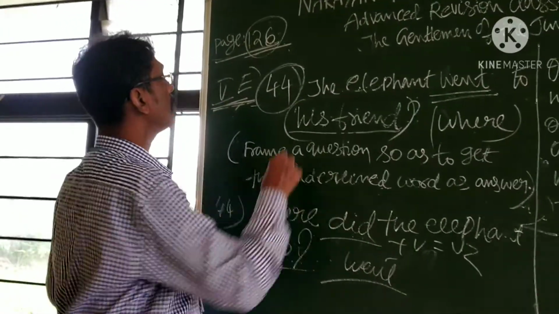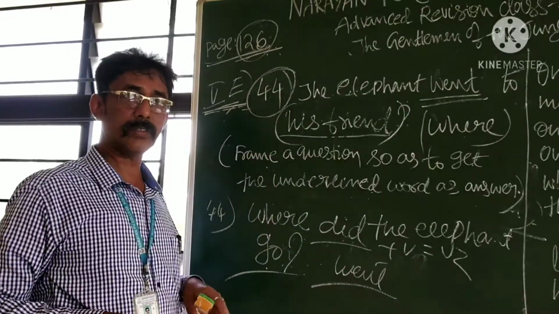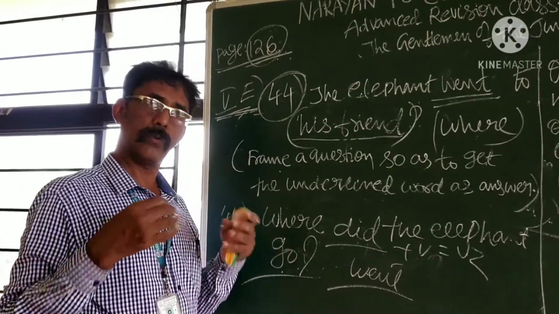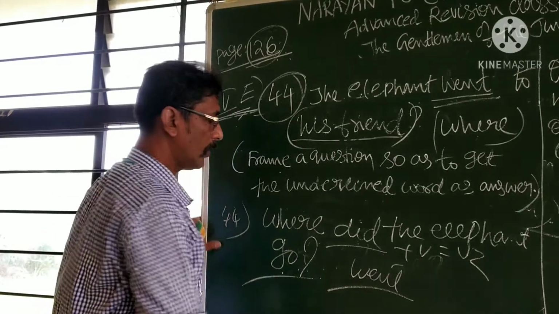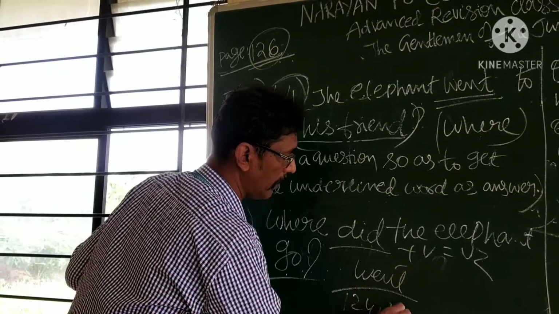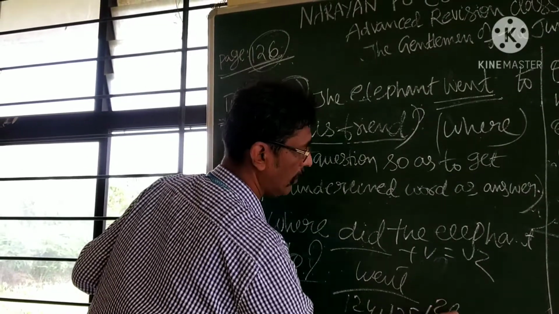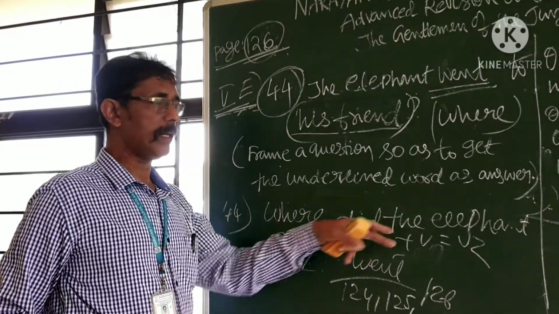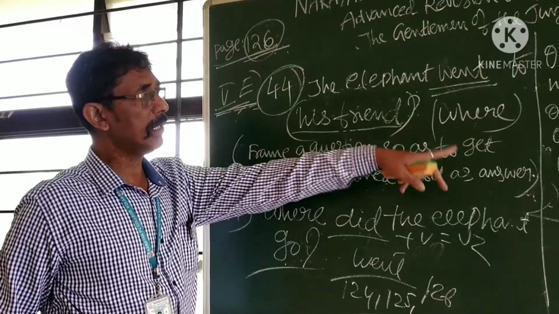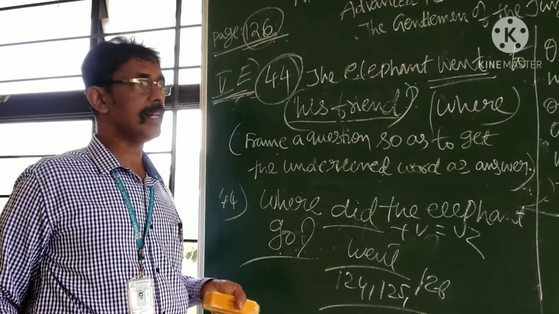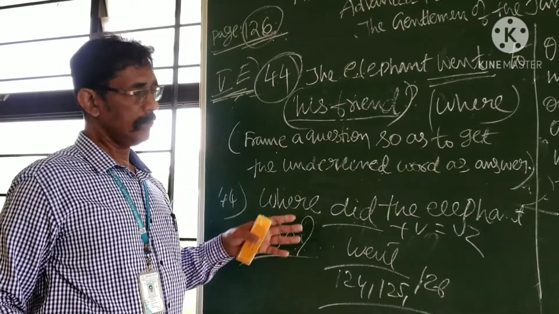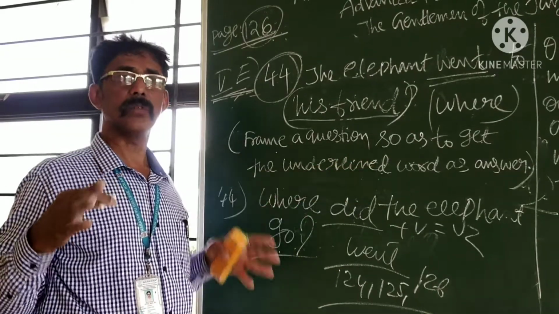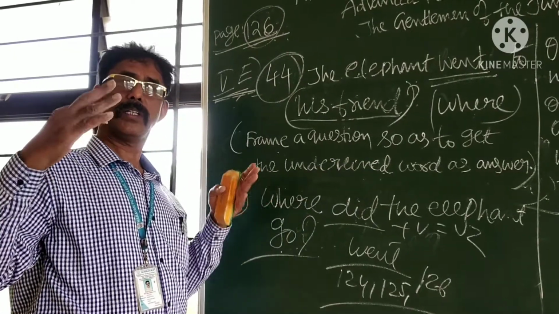Go to page number 125 and 126. You can see so many of these questions indeed. 124, 125, 126. Go to 124, 125 and 126. On these three pages, you can see this grammar question. You can read the passage and answer the questions also. On this one only, you can utilize your source.